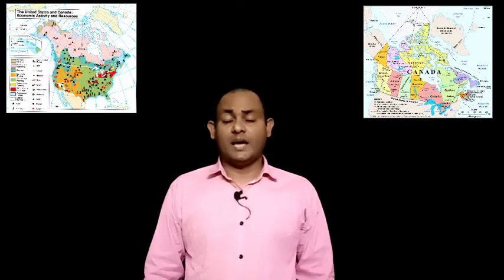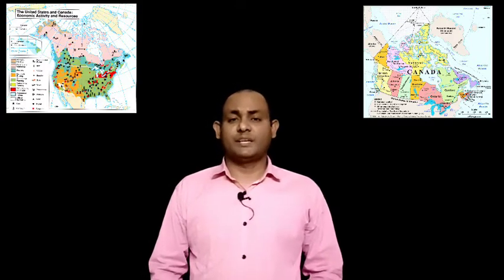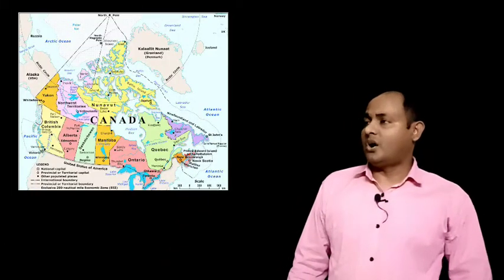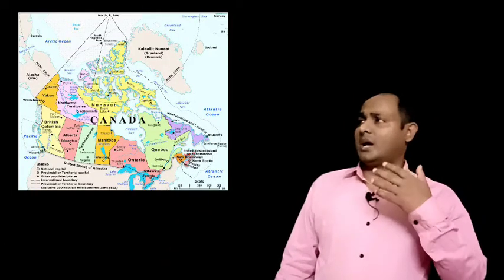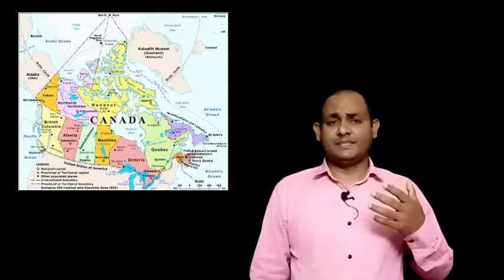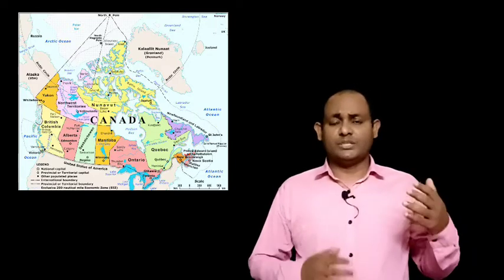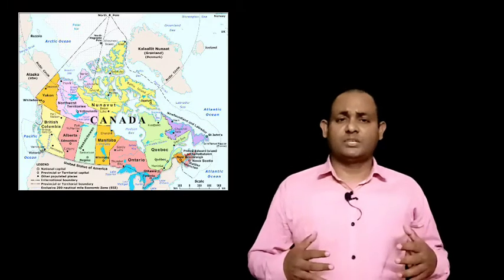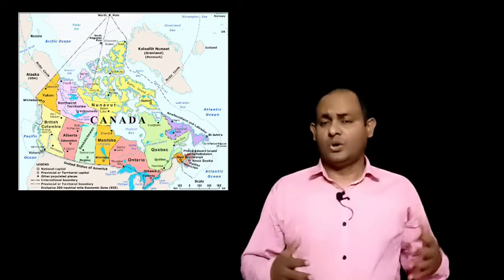Canada and USA, both of these countries lie in the continent of North America. In terms of area, Canada and the US are respectively the second and third largest countries in the world. These two countries, along with Greenland and Iceland and the Arctic Ocean, continue their region, often called Anglo-America.